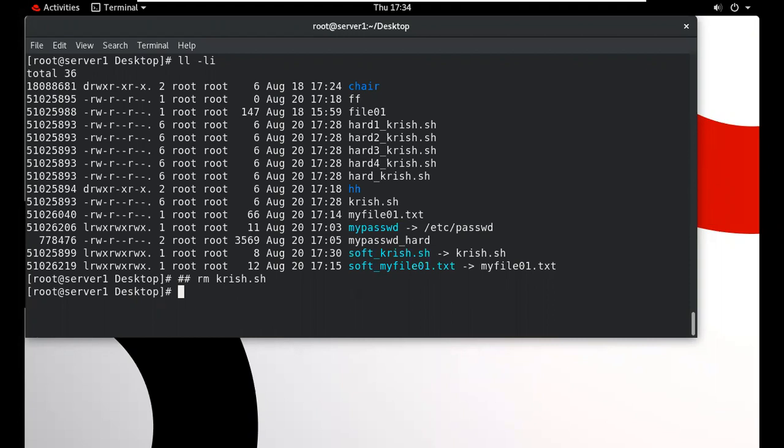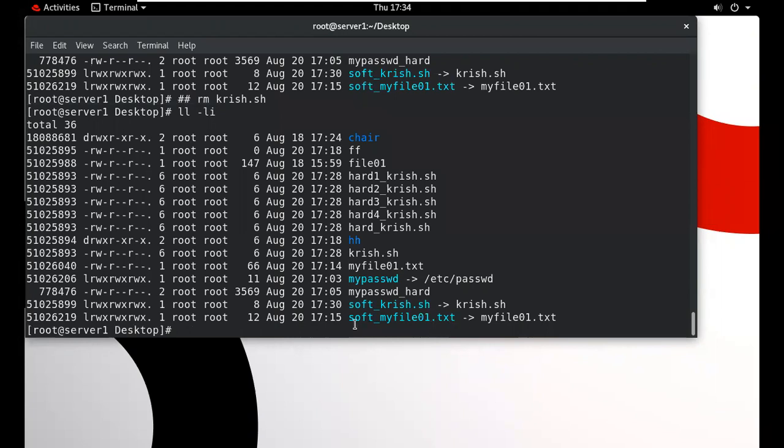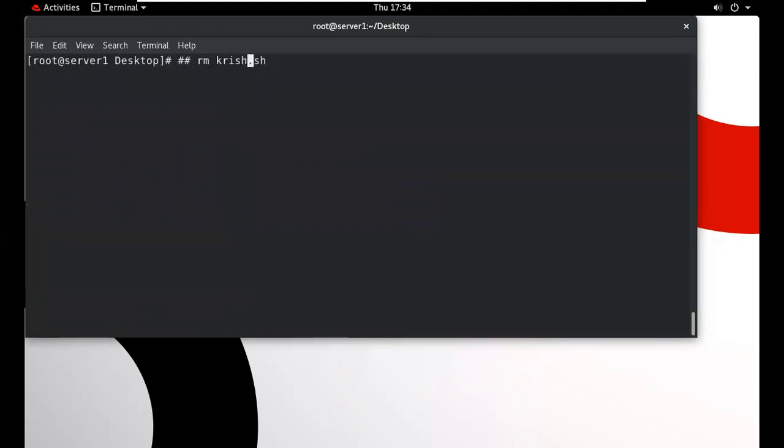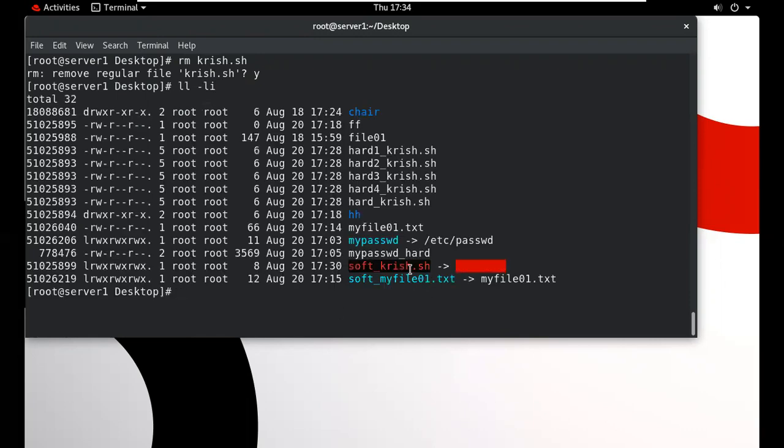So when we delete, now you can see here, your soft link will not work. I am not deleting this file, just marking this. When we remove this, this file will be deleted. Now you can check, your soft link will not work. Because when you have the original file, then the soft link will work. When you have no original file, your soft link will not work.